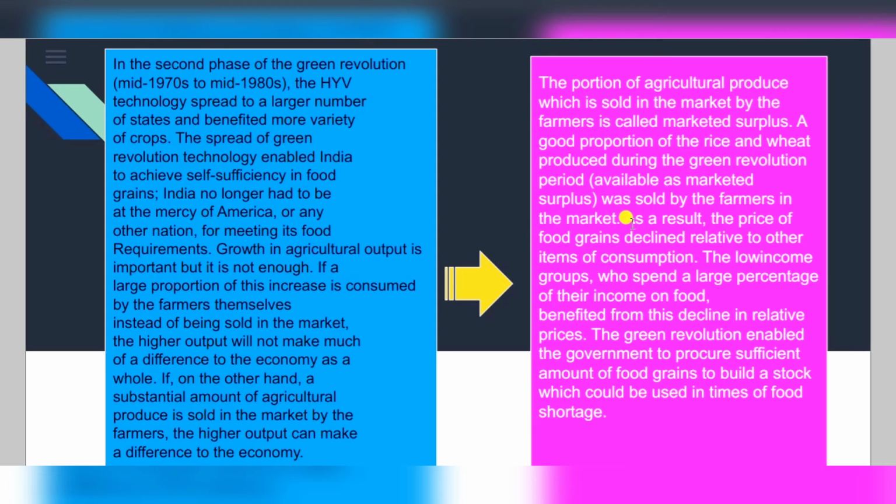As a result, the price of food grains declined relative to other items of consumption, and the low income groups who spend a large percentage of their income on food benefited from this decline in relative prices. Thus the Green Revolution enabled the government to produce a sufficient amount of food grains to build a stock which could be used in times of food shortage. In fact, the government also used to take that excess food into its buffer stocks to help the needy at times of uncertainty such as natural calamities.